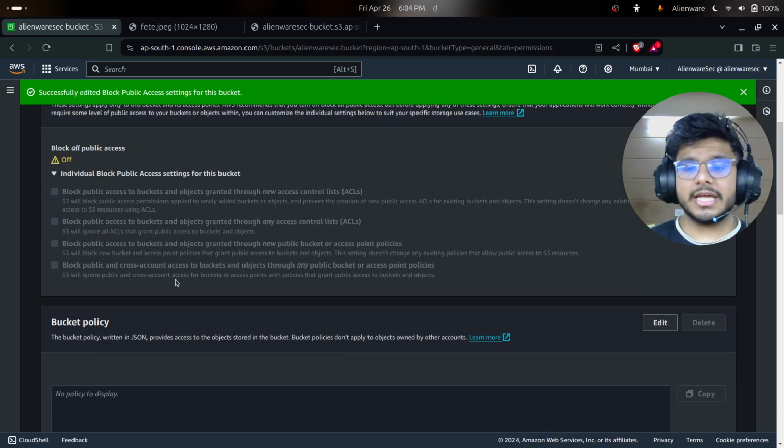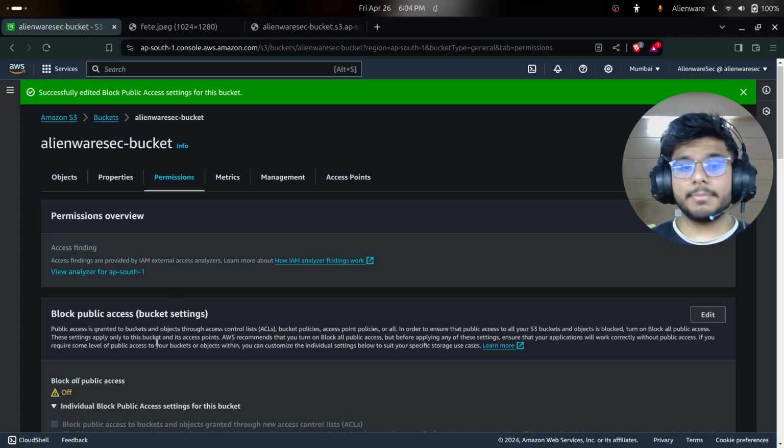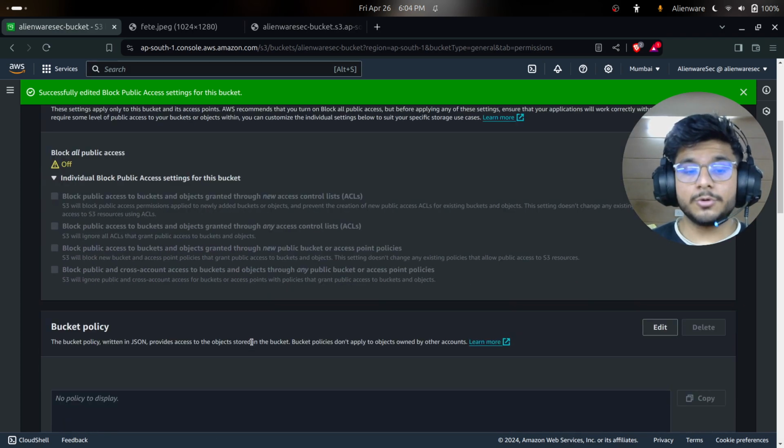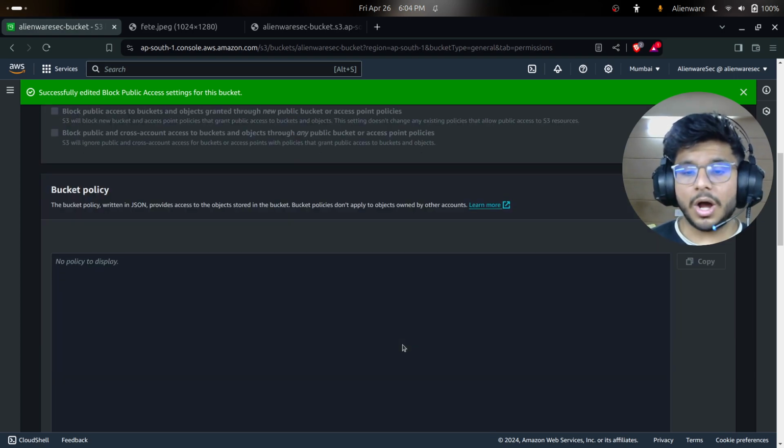But here if we see, we have unchecked all the boxes, and block all public access is off. It means our public access is on. Now what we have to do is create a bucket policy that will allow us to publicly access it. Okay, so how can we create it?